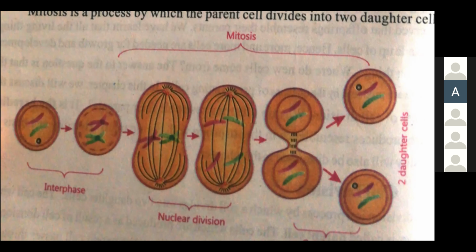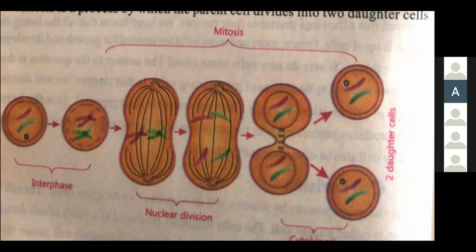At the end, 2 new daughter cells are going to be formed. And this one is cytokinesis, in which cytoplasm division takes place. You can see, जो हमारे पास parent cell था एक, the same 2 new daughter cells are going to be formed, having the same amount of chromosomes and nucleus. So this whole process is known as mitosis, and you can also interpret it like that. This is interphase in which the cell prepares itself for division.